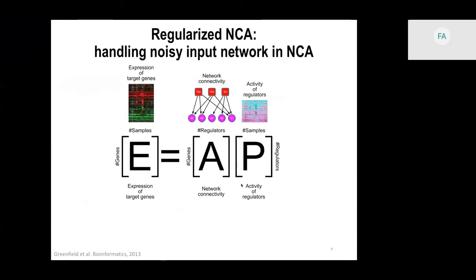To help improve the performance, we add a regularization term to NCA. So what we do is that we add a penalty term like this when we are estimating the regression coefficients. And the way that it works is that by imposing a stronger sparsity, we can remove the interactions that we have lower confidence in. And one of the ways that we can do this is using something like modified elastic net that was used in the Greenfield et al. paper.